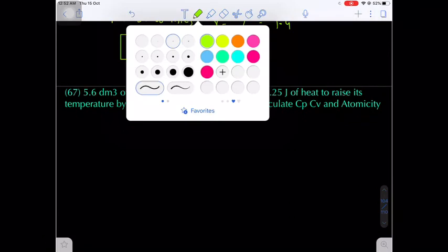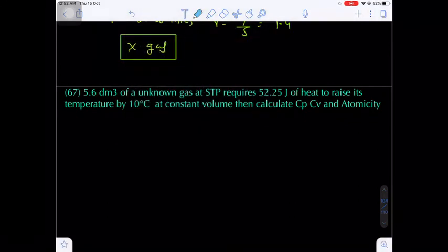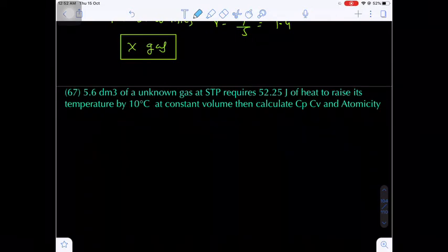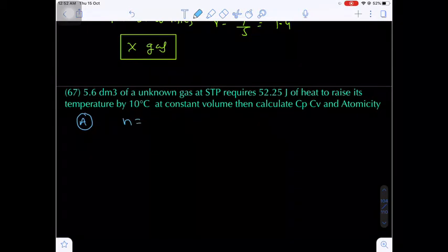Next question, that will be question number 67. 5.6 decimeter cube of an unknown gas at STP requires 52.25 joules of heat to raise its temperature by 10 degrees Celsius at constant volume. Then calculate Cp, Cv, and atomicity. Now first of all, I am trying to find the number of moles. How to find the number of moles? Number of moles will be equal to given volume upon STP volume.